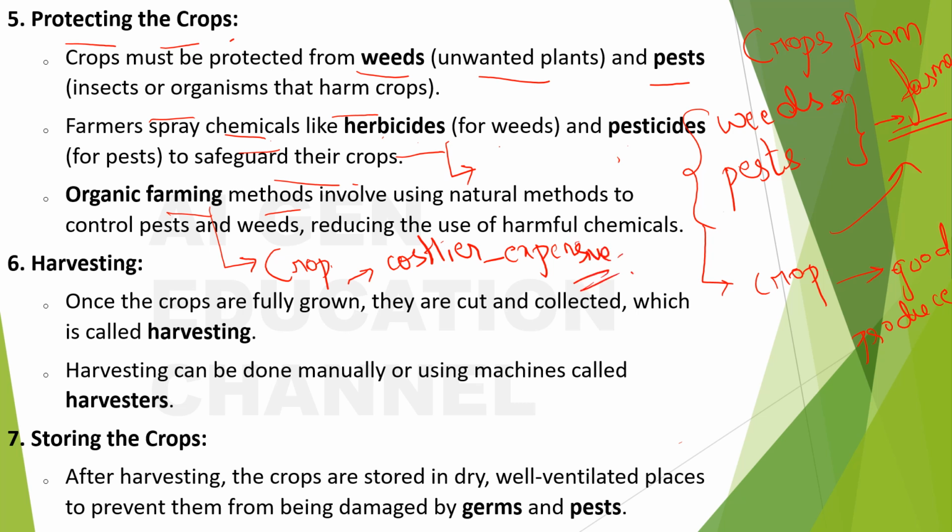Next is harvesting. What is it? Once the crops are fully grown, they are cut and collected, which is called harvesting. Harvesting can be done manually or using machines called harvesters. What are harvesters? Harvesters are the machines that collect the crop. First of all, harvesting means once they are fully grown, they are cut and collected. This process is called harvesting, and it can be done either manually or using the machines called harvesters, right?